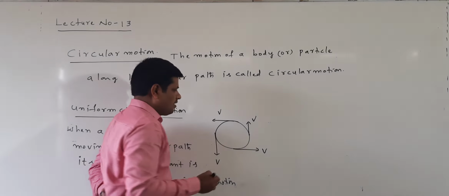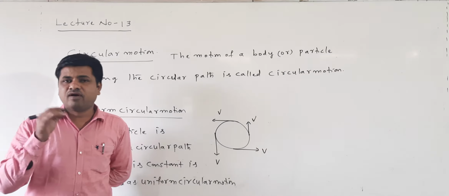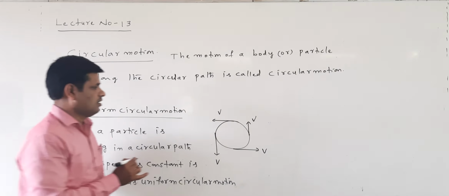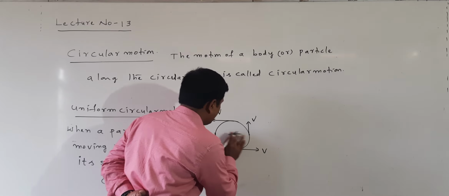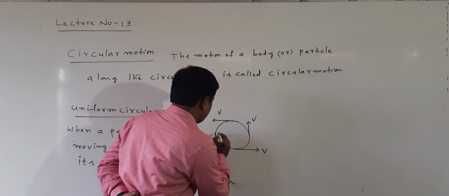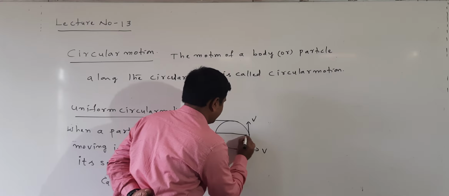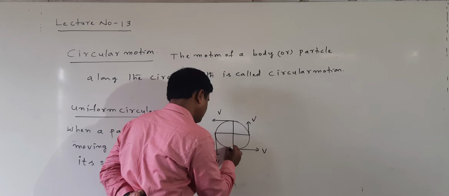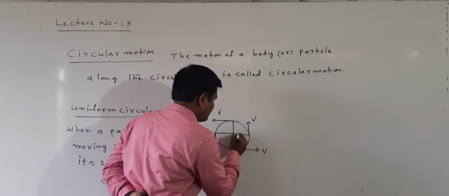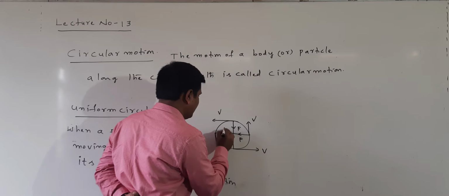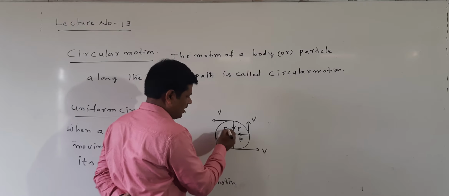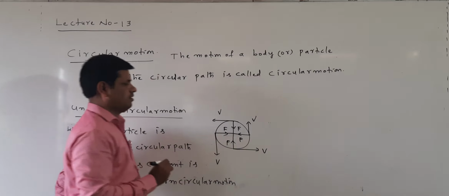Now, when the particle is moving in uniform circular motion, one force is acting towards the center at every point.